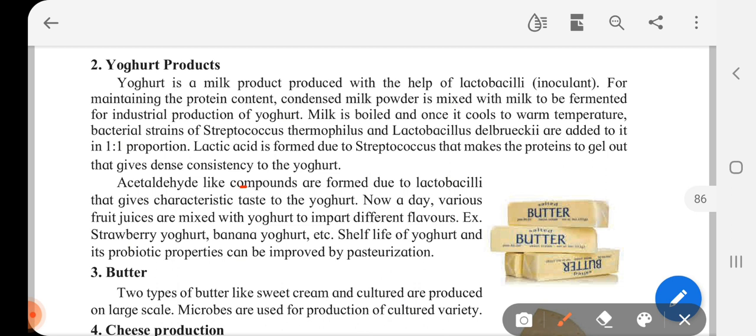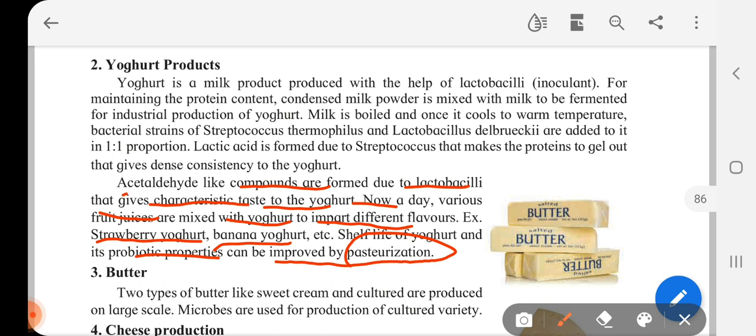Acetaldehyde like compounds are formed due to lactobacilli that gives characteristic taste to the yogurt. Nowadays, various fruit juices are mixed with yogurt to impart different flavors. Example: strawberry yogurt, banana yogurt. Shelf life of yogurt and its probiotic properties can be improved by pasteurization.